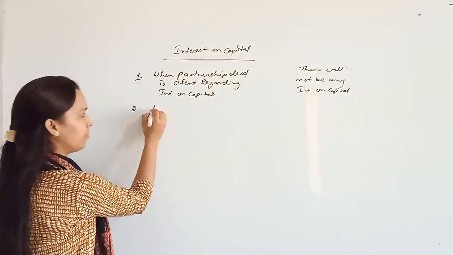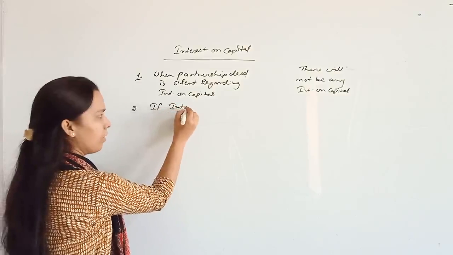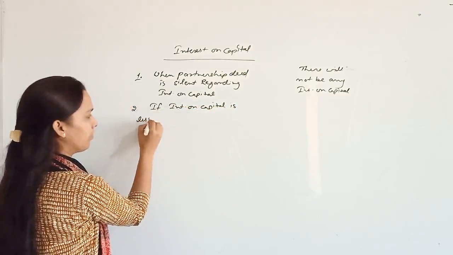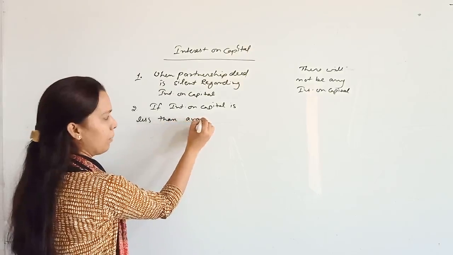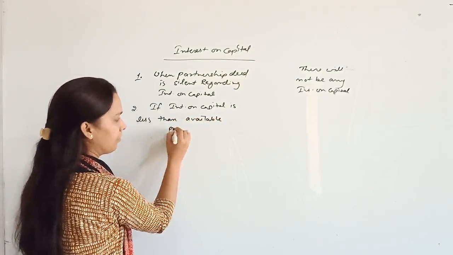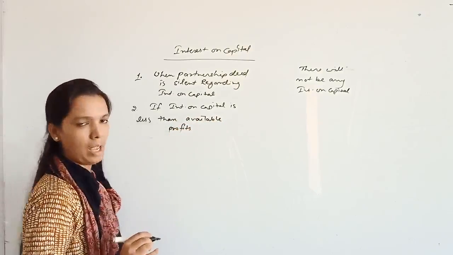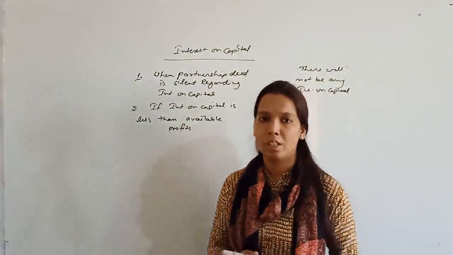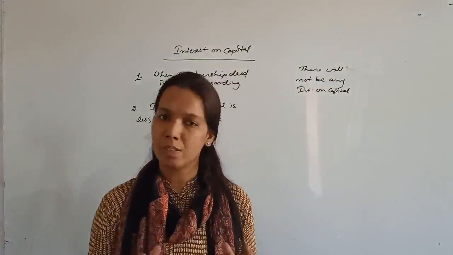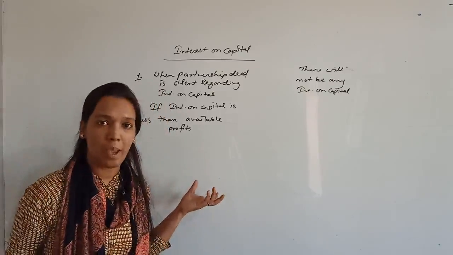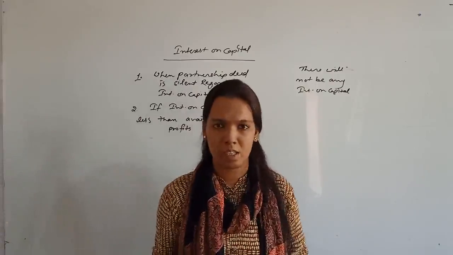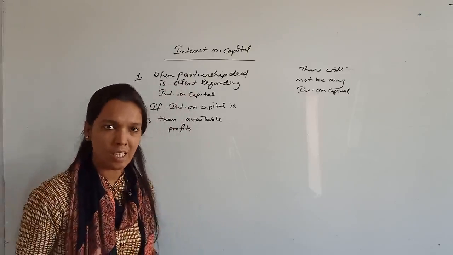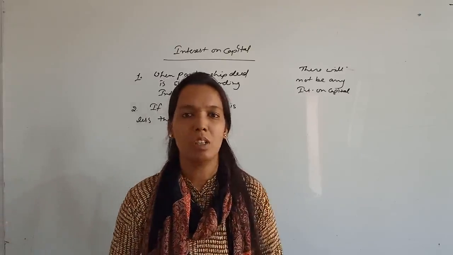Second condition: if interest on capital is less than available profits. How? Suppose the profit of the firm is 50,000 rupees, and there are 2 partners in the firm whose interest on capital totals 40,000. Easily the firm can pay that 40,000 to the partners, right?